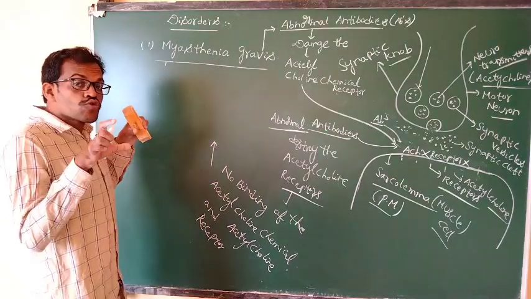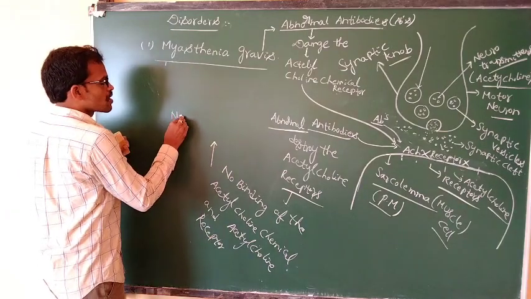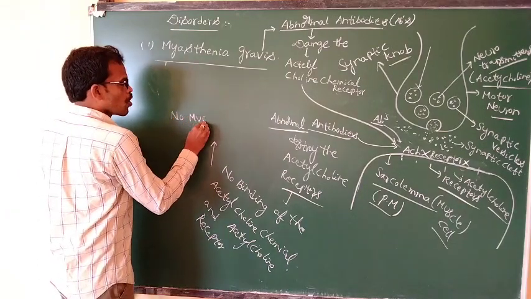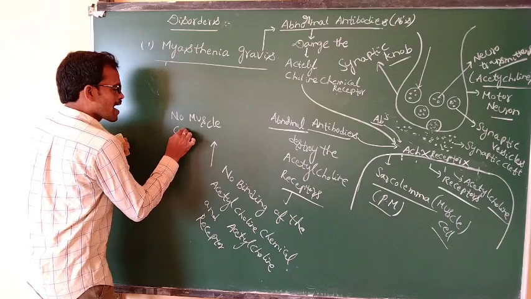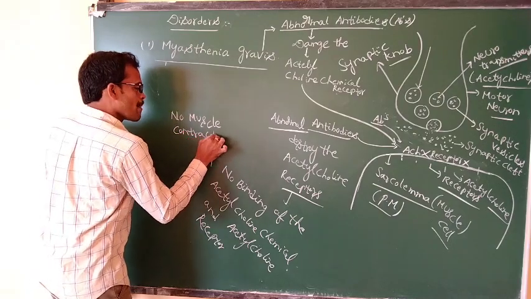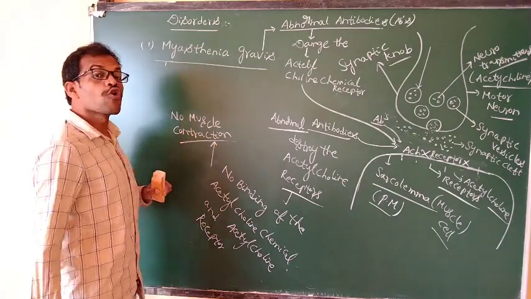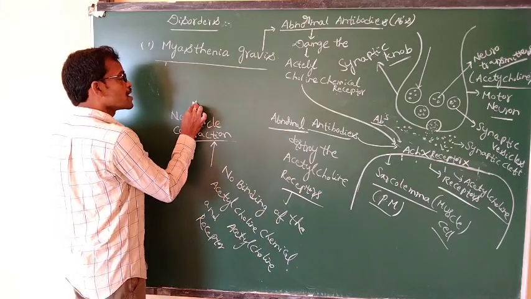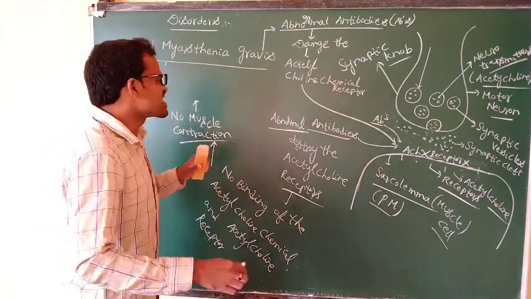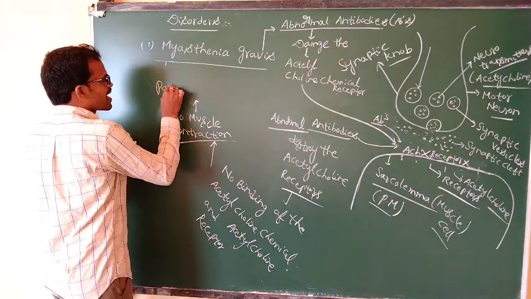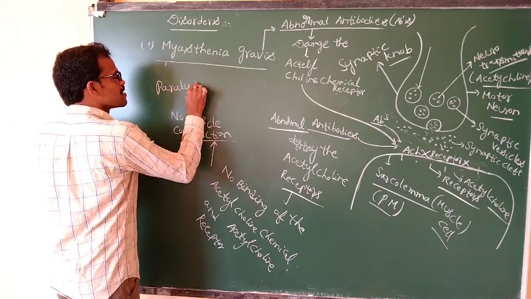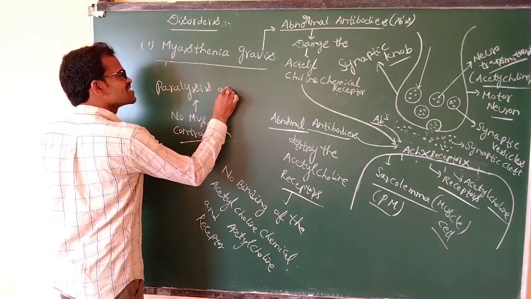Whenever there is no binding, there is no muscle contraction. No muscle contraction means the muscles are paralysed.